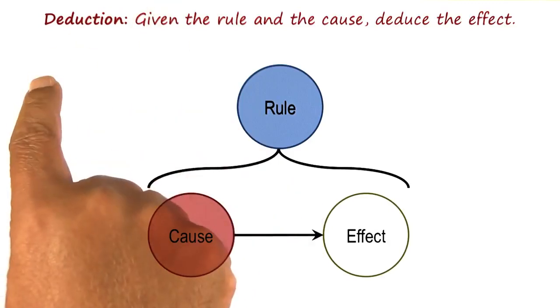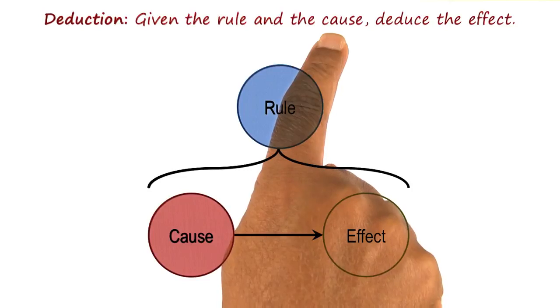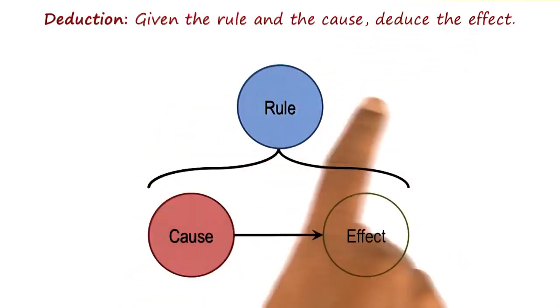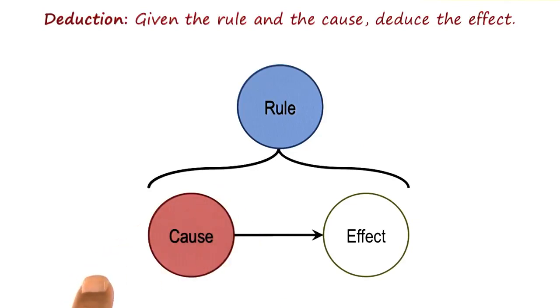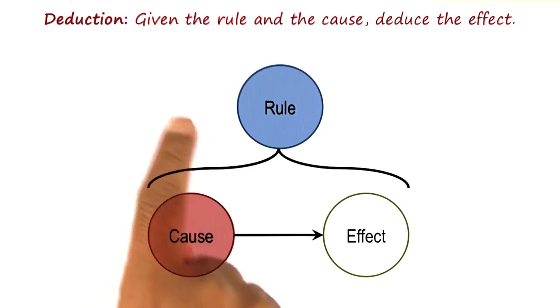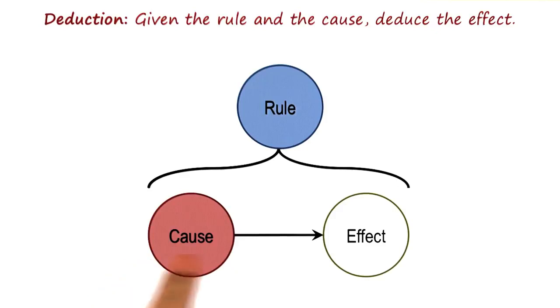Now in deduction, one fundamental kind of inference, we know the rule and the cause, and we need to deduce the effect. So given the rule, if it is cloudy, then it rains, and given the cause, it is cloudy, we can deduce that it rains. Similarly, in our rule that Bob hates Joe, if Joe just walked in, we can deduce that Bob will leave. Or if the rule is if flu, then fever, and we know that Ashok has flu, then we can deduce that Ashok has fever. This is simply an instance of modus ponens, and we discussed this in detail when we were talking about logic.